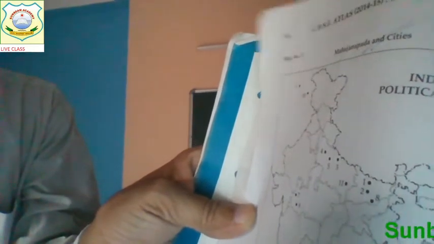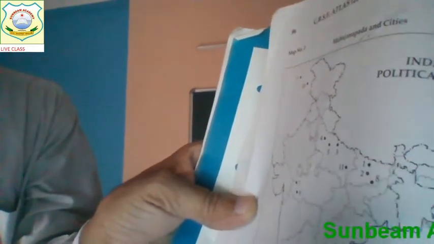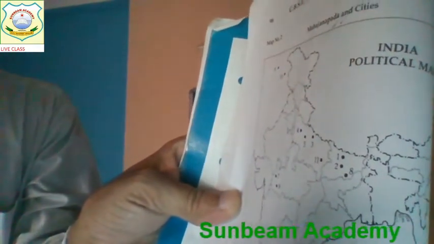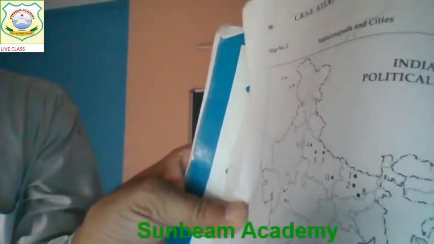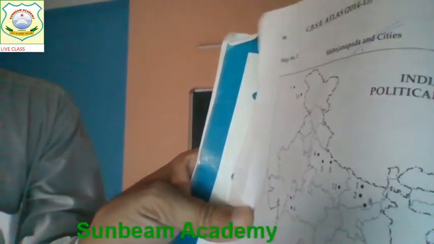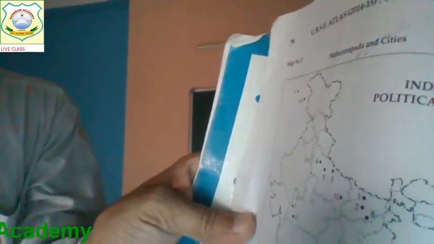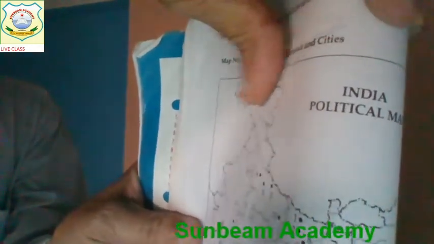Point 8 is also in Bihar. Which place is that? This place is Rajgir. Point 9 is in MP, Ujjain. Point 10, northwest frontier at the top. Yes, this is at the top here.